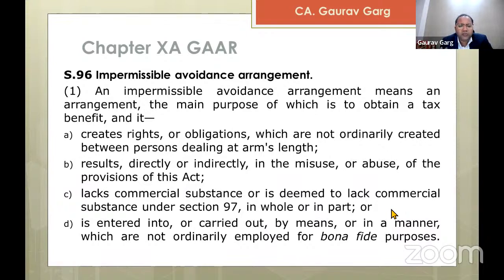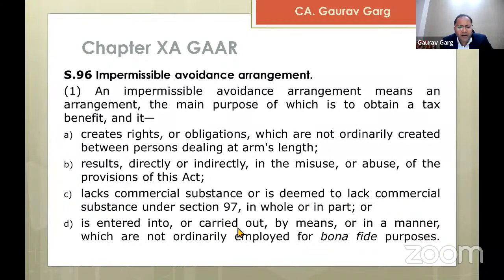So a lot of all these vehicles, all these agreements you keep on hearing about, they will come up with some type of arrangement or some type of tax avoidance mechanism. So all those tax avoidance mechanisms wherein the substance is missing will fall under chapter 10A, that is section 96 of chapter 10A: lack of commercial substance or deemed lack of commercial substance under section 97.